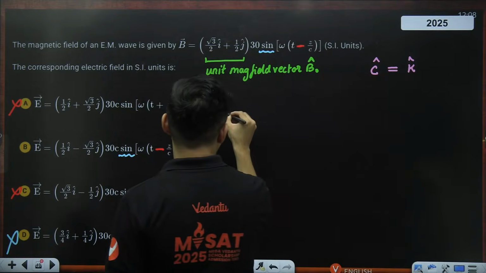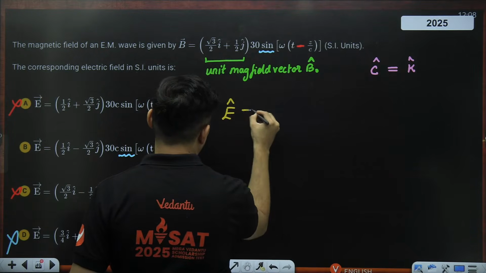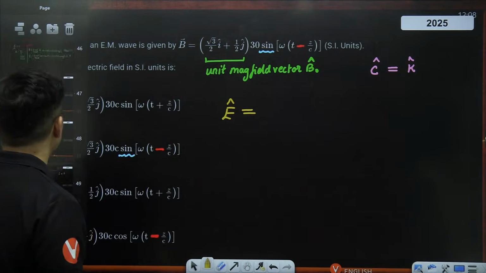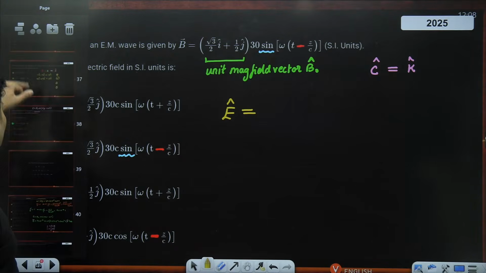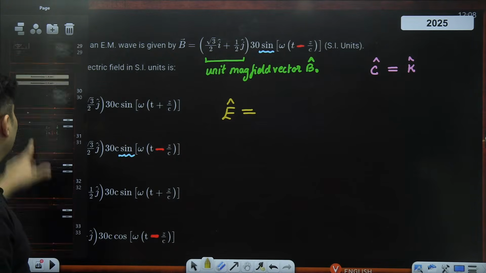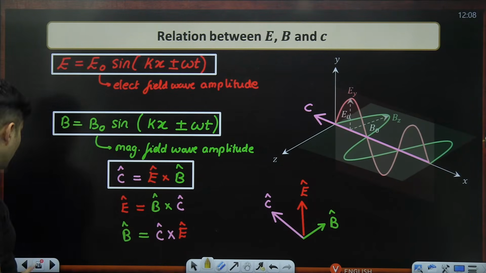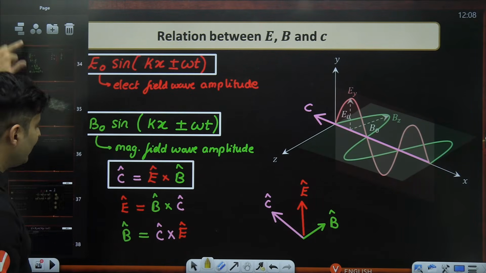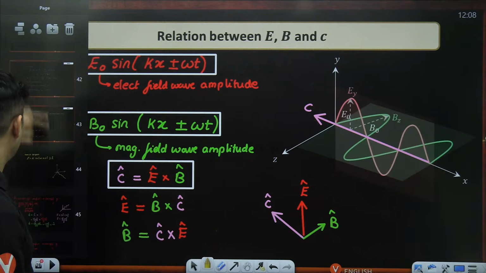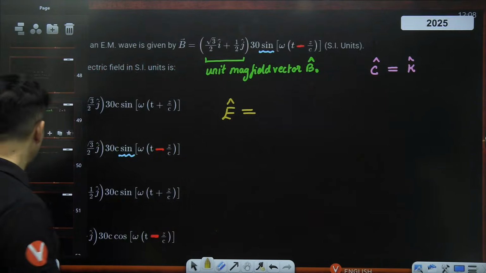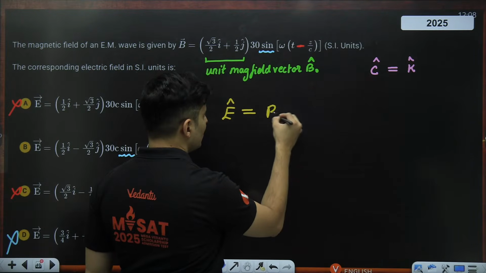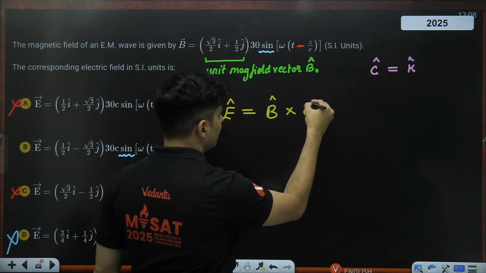What is the formula for E cap? Just going back to our theory page again, where we did it. Yes. E cap is B cross C. So I'm just going to put B cross C.